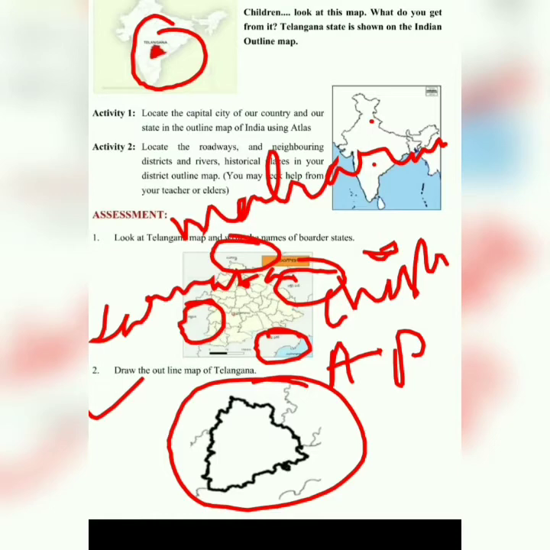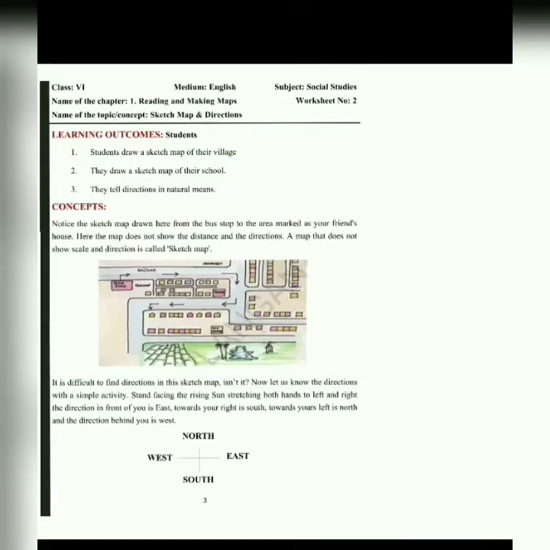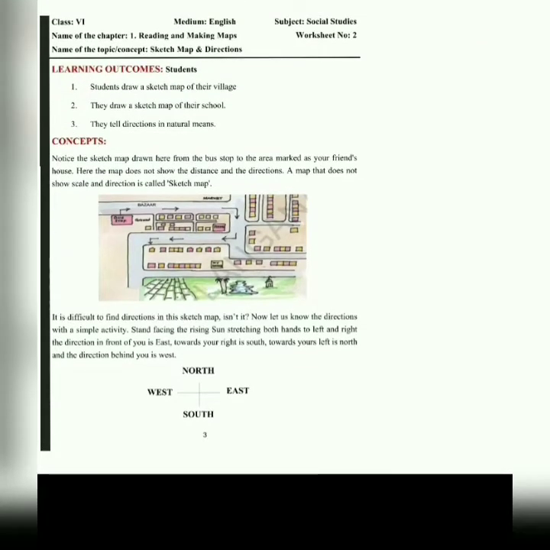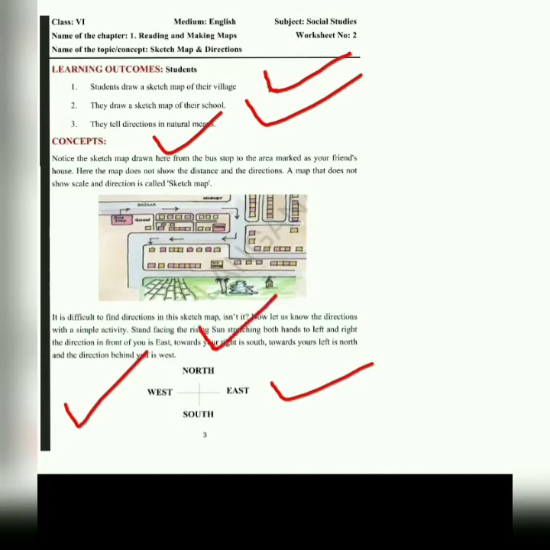Now let's move towards the second worksheet. If a student is doing this activity, the students may come to know how to draw the sketch map of their own village, or their own school also. They may come to know about the cardinal directions also, that is east, west, north, south. Always remember students, on our right side there will always be east, on our left hand there will always be west, the top part will always be north, and the bottom part will always be south.